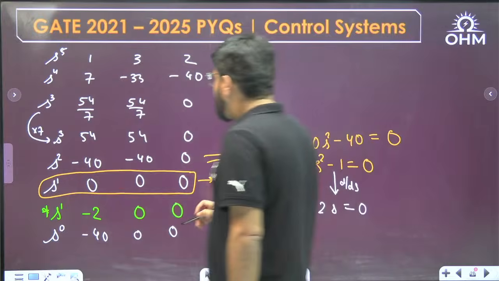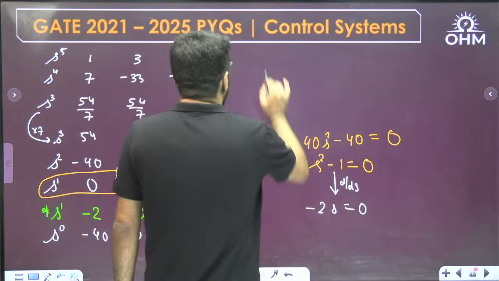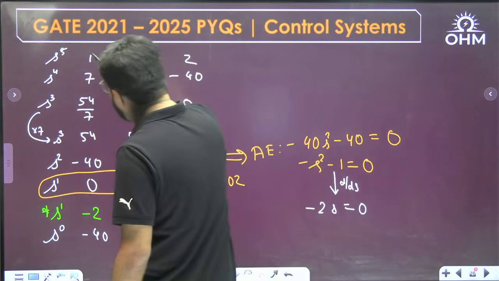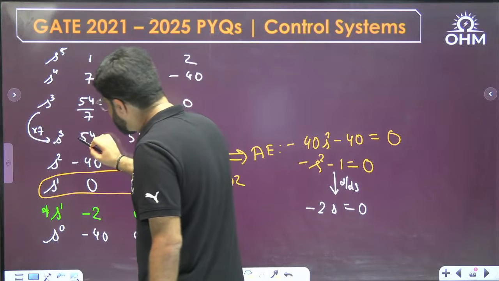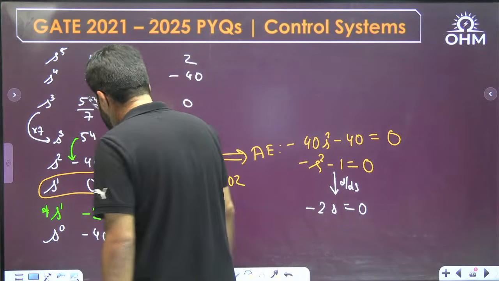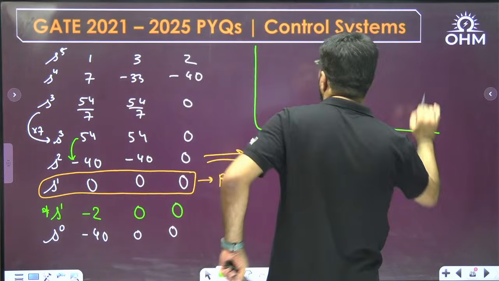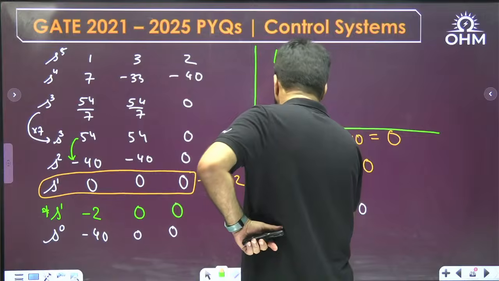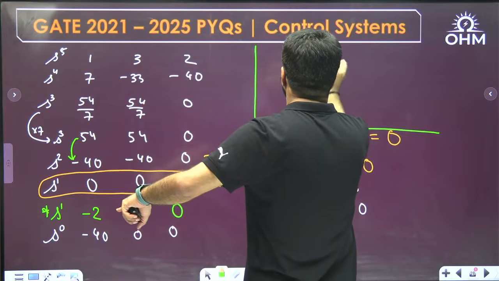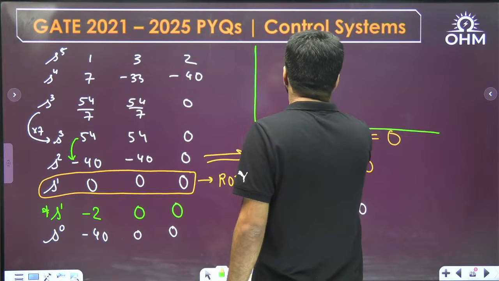Now you see very, very clearly, how many sign changes are there? Plus, plus, plus to minus. This is the only one sign change, then minus, minus, minus, minus. So only one sign change. So how many roots in RHP? 1. Then how many roots on the imaginary axis?